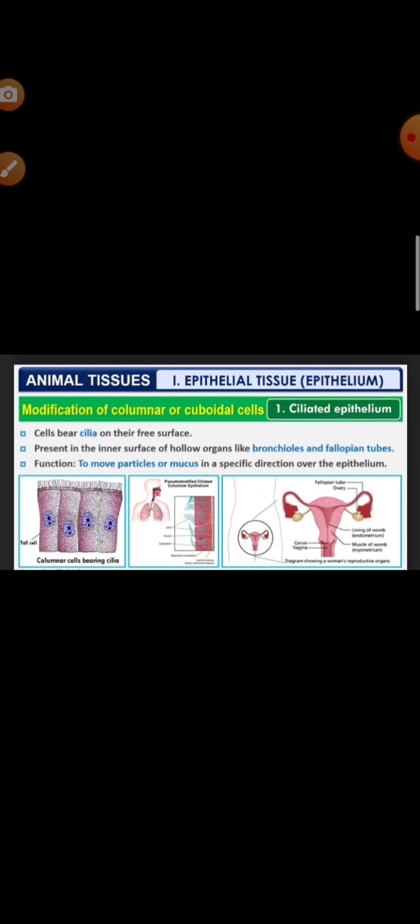Next, ciliated epithelium. Ciliated epithelium consists of columnar or cuboidal cells that bear cilia on their free surface, and these cilia arise from the basal granules. What is its function? It is to propel mucus particles and free cells in a specific direction over the epithelial surface. Where is it located? This is found in the fallopian tube, central canal of the spinal cord, ventricles of the brain, and also in part of the nephrons.